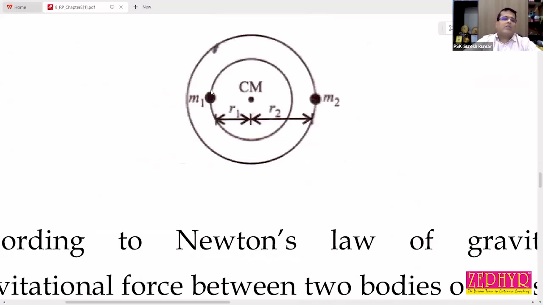This is binary star system. This one M1. This is M2. You draw the line joining the two masses M1 and M2. Then this is their center of mass, center of mass of the system. From center of mass, M1 is at a distance R1 and M2 is at a distance R2. Then M1 is revolving like this. M2 is revolving like this.